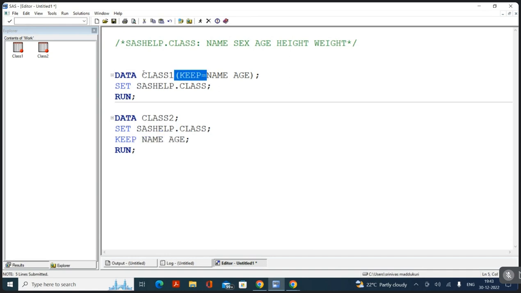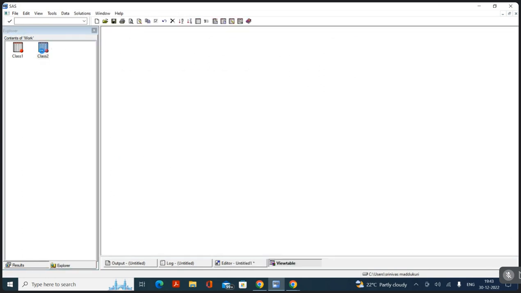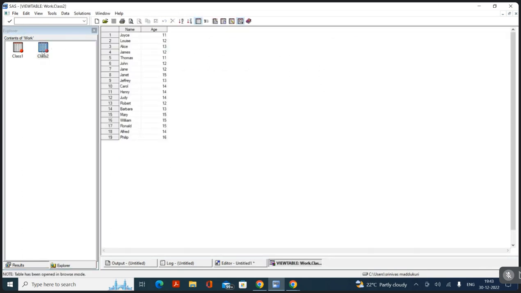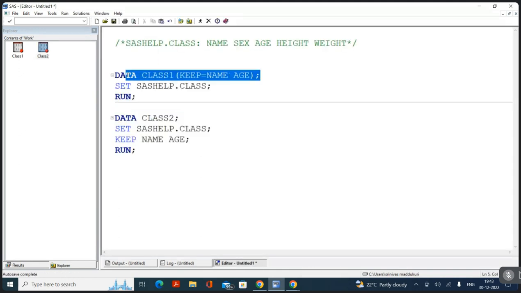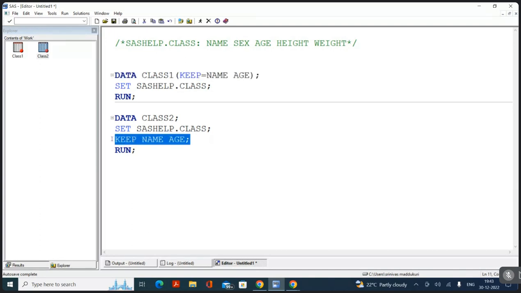In class 2 also, I'm going to have name and age. But here I used the keep option in the data statement, while this is called the keep statement. Both the option and the statement are going to give the same result. In class 1, I'm going to have name and age only. In class 2 also, name and age only. But this is called a data set option, or data statement option, and this is the keep statement.